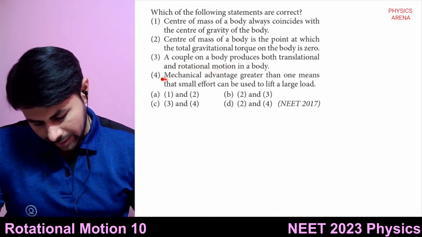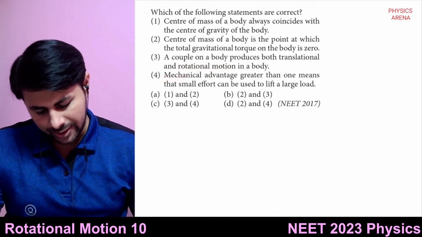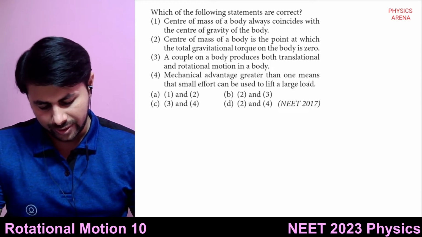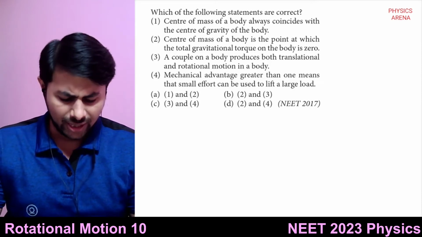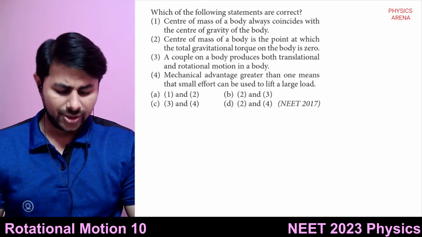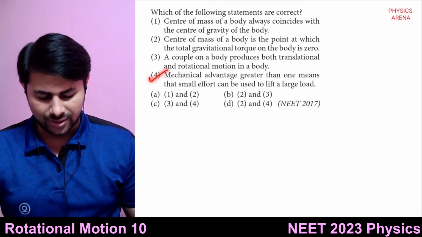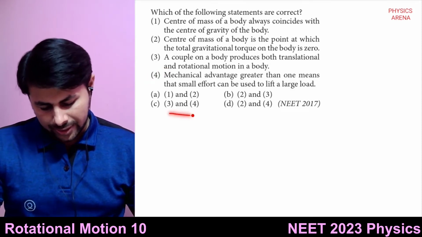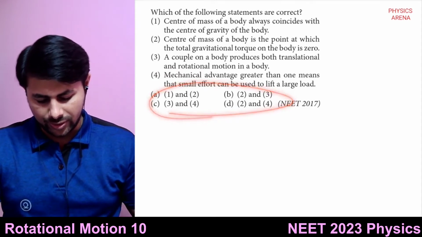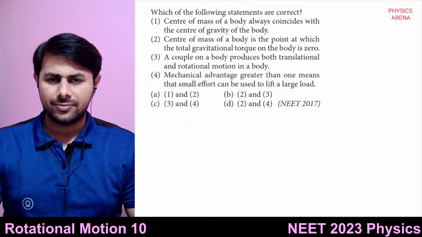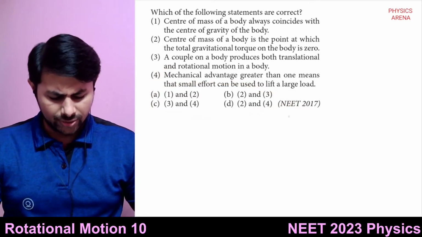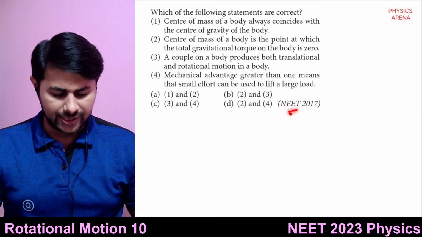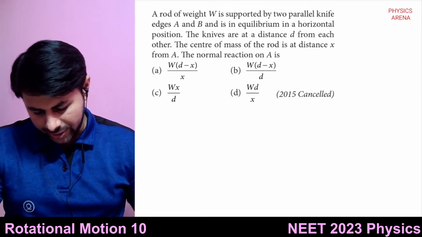And the last one, mechanical advantage greater than 1 means that a small effort can be used to lift a large load. Okay, so this one is correct, option 4. Actually none of the other options is correct, only the fourth is correct. So let's see the next question.